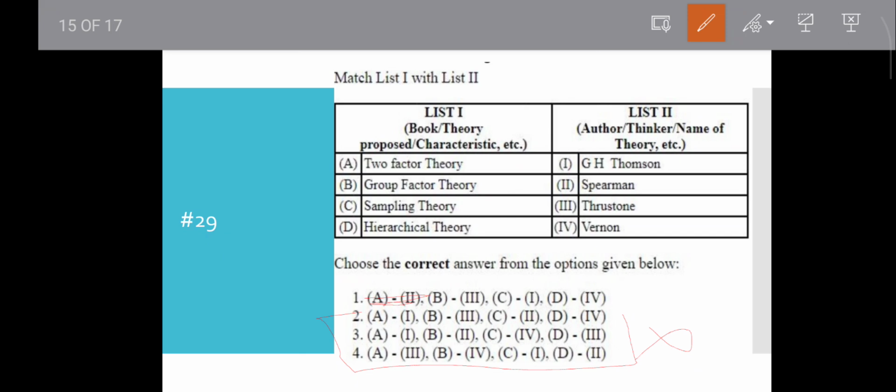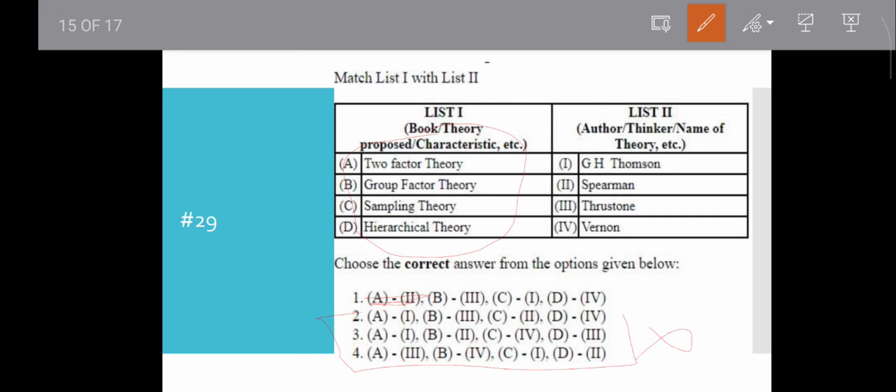Then we also know two-factor theory, Spearman. Group factor theory, Thurstone. Just remember Thurstone is the propounder of group factor theory. Sampling theory you may not know: G.H. Thompson. Just remember Thompson is related to sampling theory. Hierarchical theory, Vernon. Vernon gave the hierarchical theory. These are all intelligence theories.